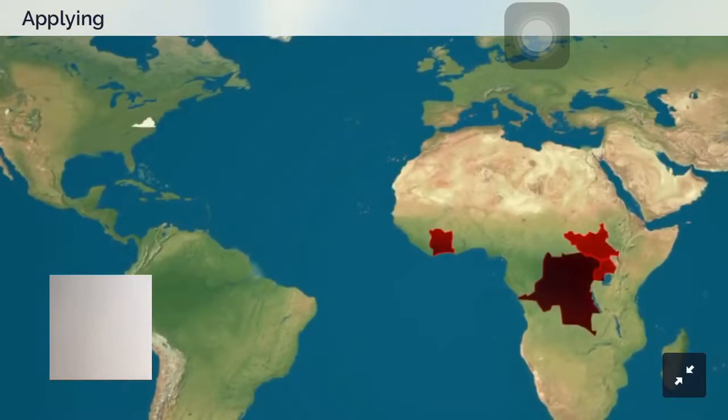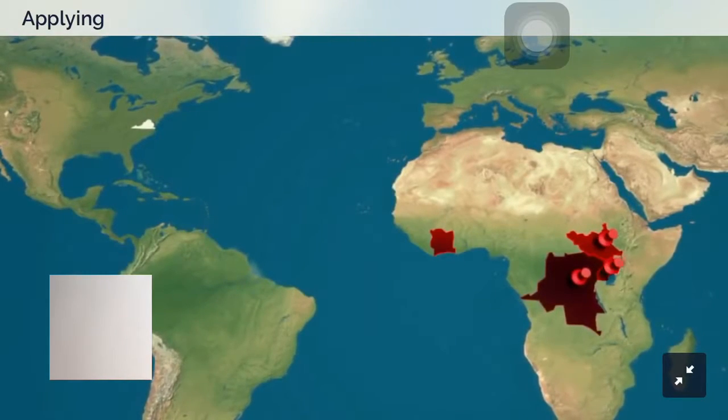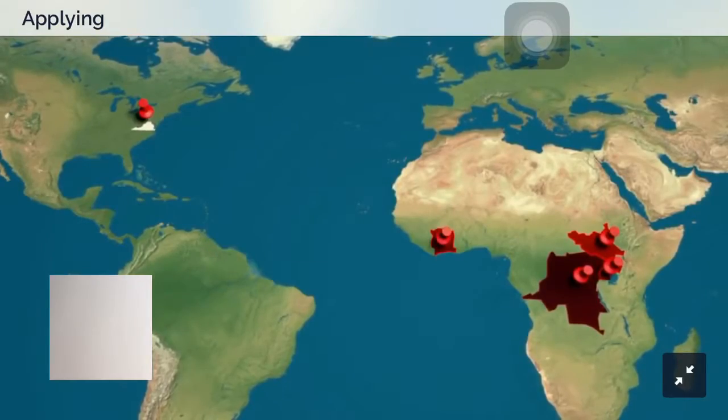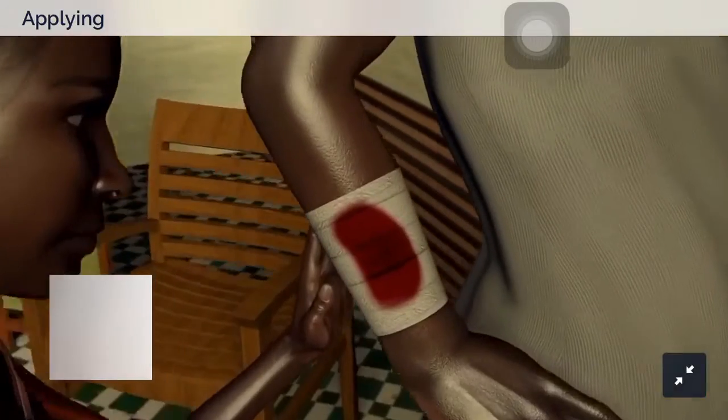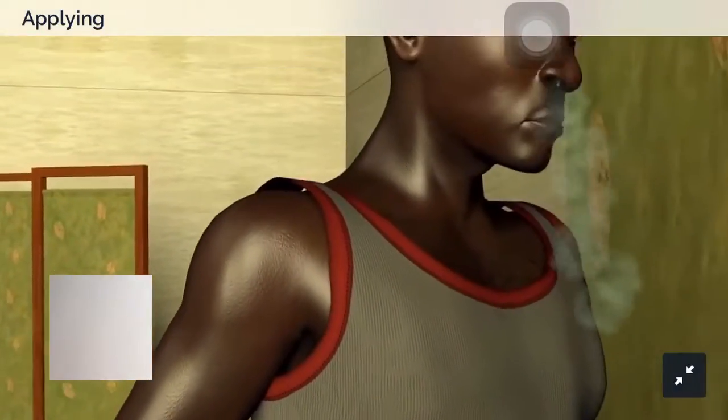There are several strains of Ebola: Zaire, Sudan, Bundibunjo, Reston and Thai forest. They're spread through contact with the blood, body fluids and tissues of an infected person. Researchers say airborne transmission may also be possible.